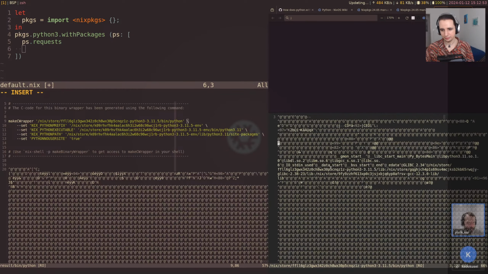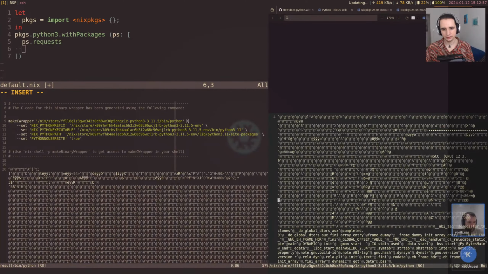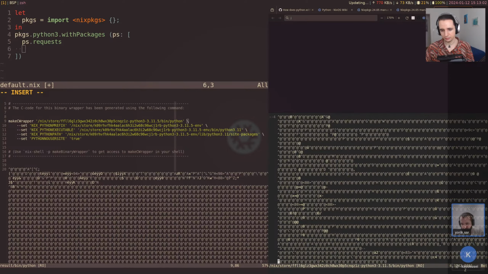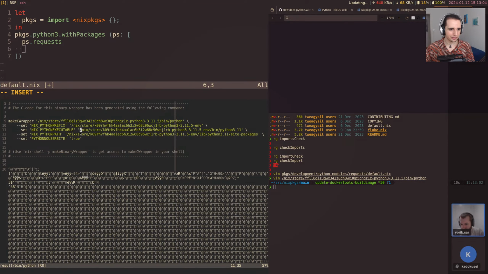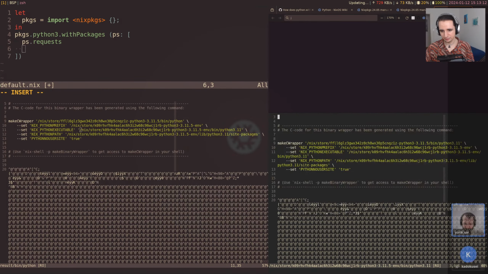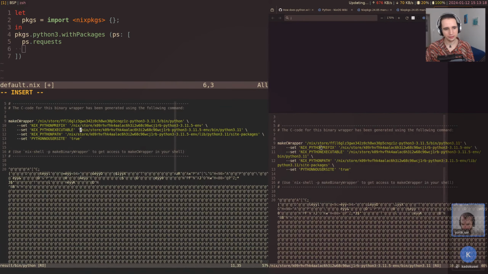So it's also an ELF binary, and I don't see any kind of make wrapper thing. So this looks to be something else. Okay, let's look at NIX_PYTHONEXECUTABLE. We might have to look at the source code as well to figure all of this out. Oh yeah, this is another wrapper. Is it? Oh no, this is the very same executable we are looking at right now. So I just opened the same file twice here.